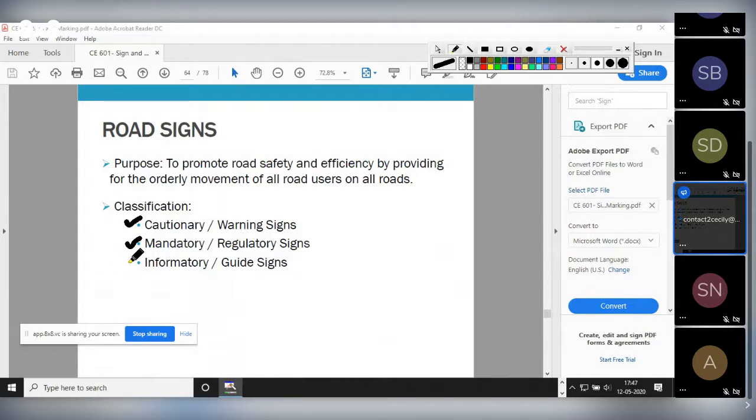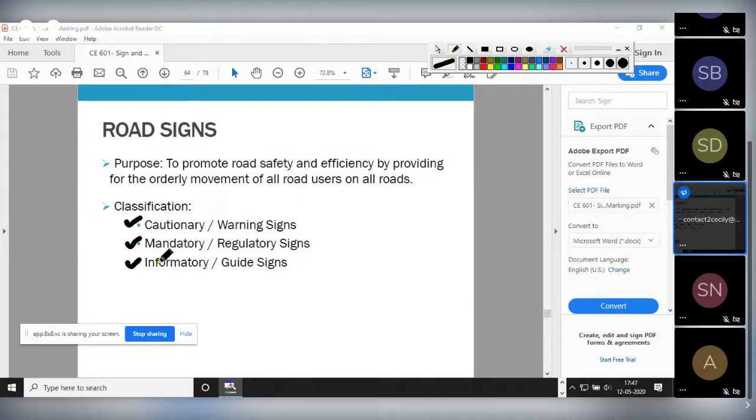And the third kind of signboard is your informatory. This basically gives you information. Suppose you are using the highway, and you will see some green color rectangular boards, right? Above, there will be some boards provided on the highways.